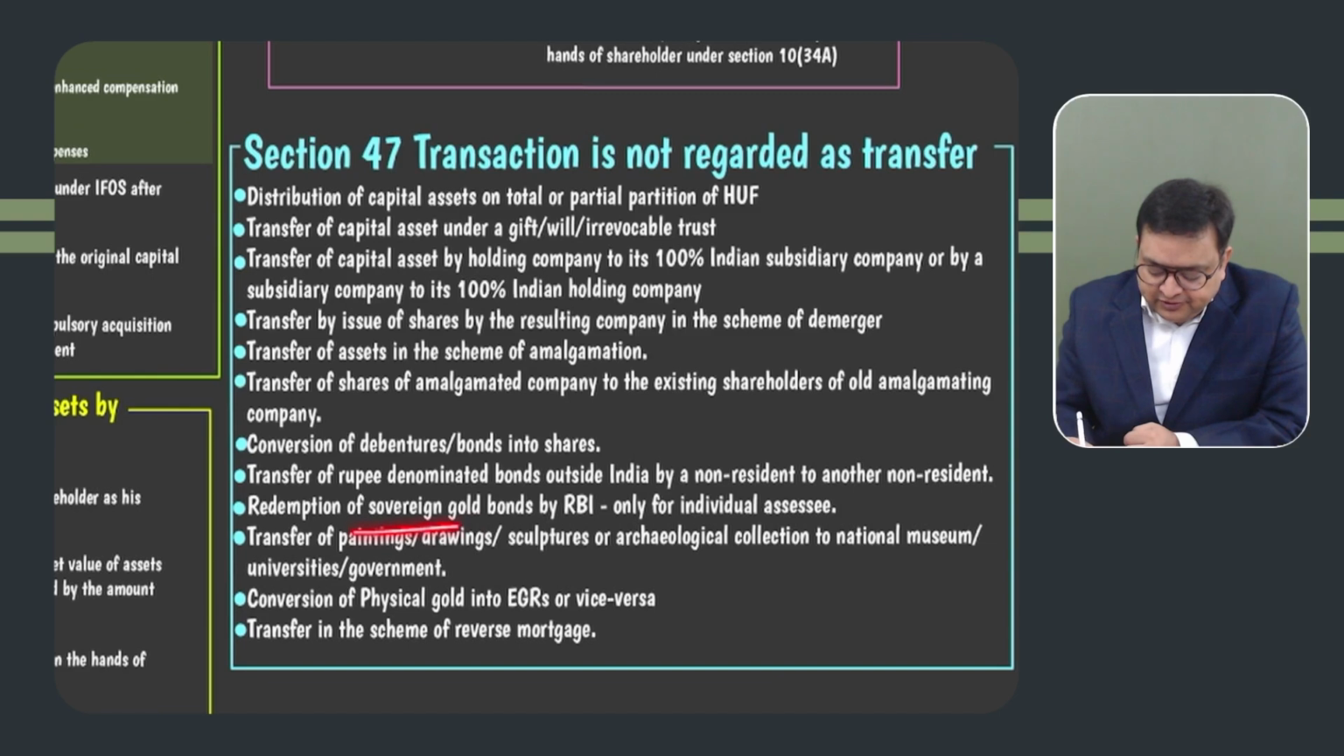Redemption of sovereign gold bonds by RBI, only for individual assessee. See, sovereign gold bonds are capital assets, and whenever they are sold, there would be capital gain, and indexation is also available over here. Although for bonds and debentures indexation is not available, we have a few exceptions, and one of the exceptions is sovereign gold bonds. So whenever these sovereign gold bonds are sold, capital gain will arise.